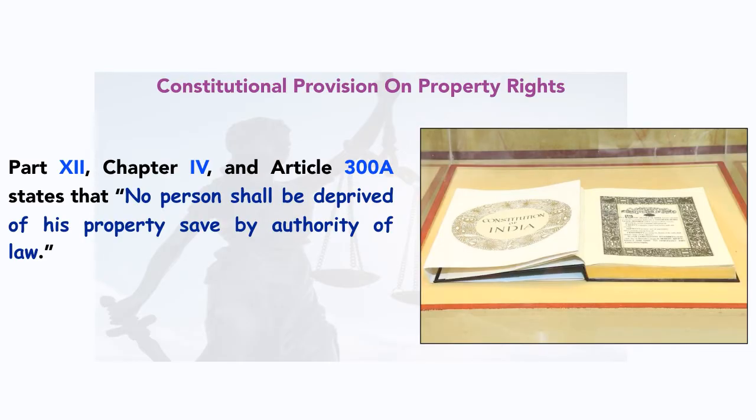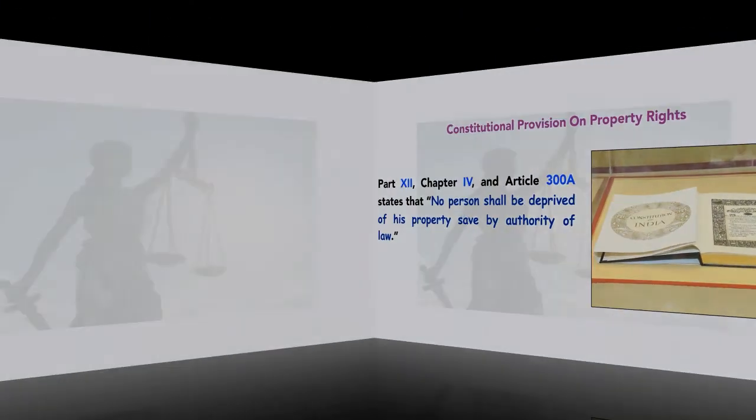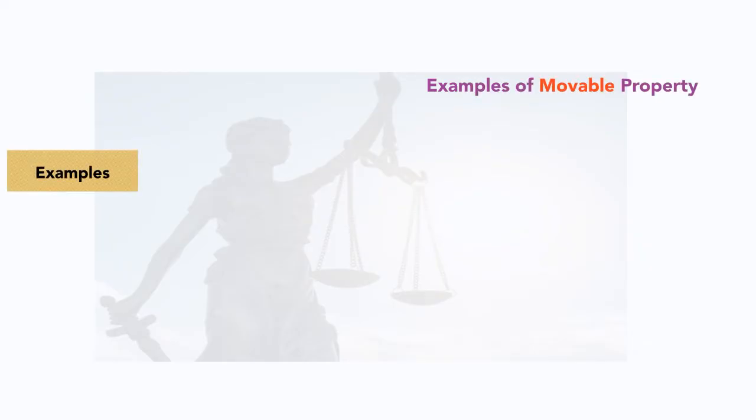Now let's check out examples of movable property. Right to worship, that is in a temple or mosque or church, anything. A copyright. This is the last chapter of this unit.